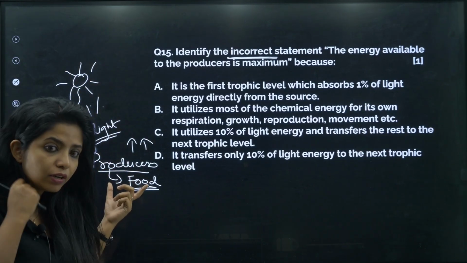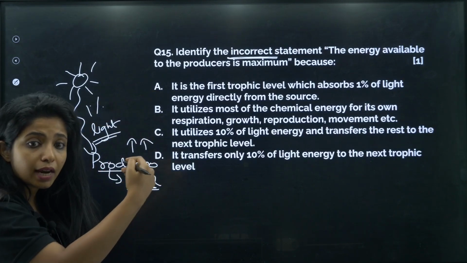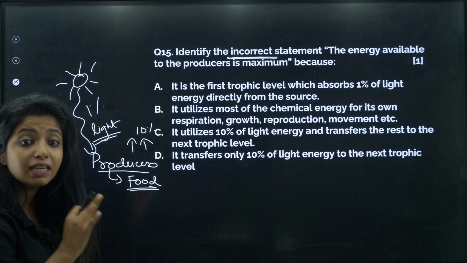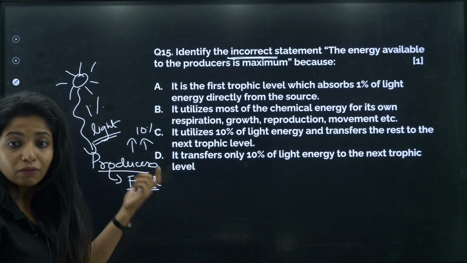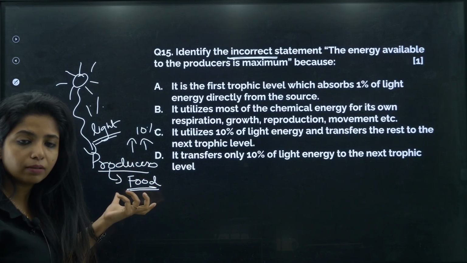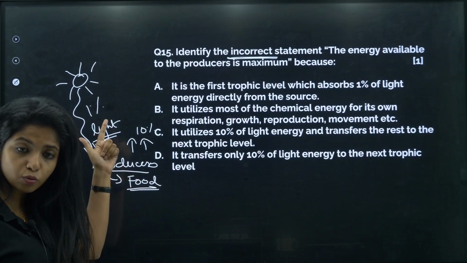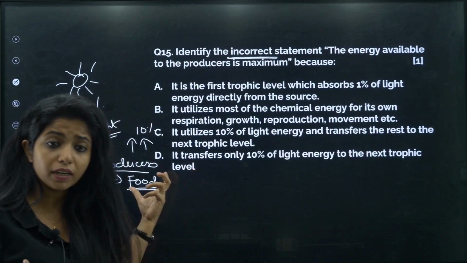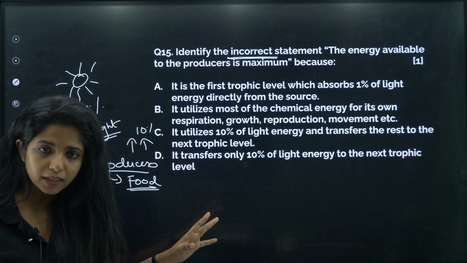And now they have a little amount of energy. They are going to pass it to the next organism, but only 10% they will pass. The rest, 90%, is lost. Some of it will be utilized, some of it is lost. Which is why the producers will be having a lot of energy in them, because they took it directly from the sun. How much? 1%. And they are also giving energy, but not too much, only 10%. Get it? That is the reason.